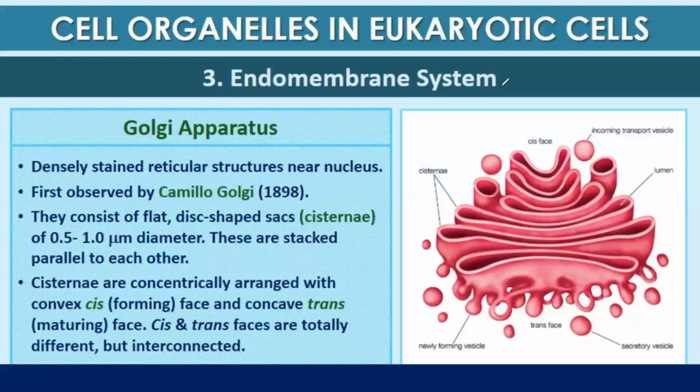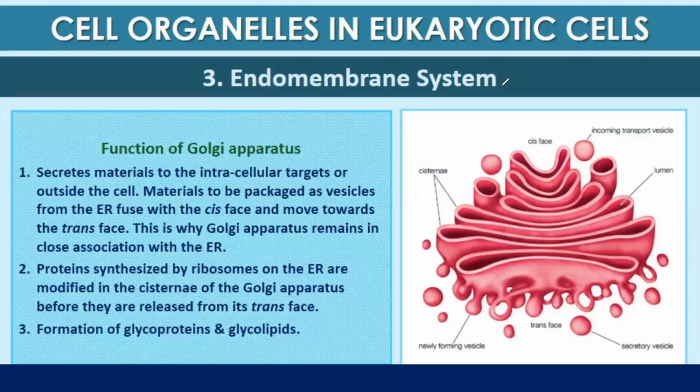of the Golgi apparatus. The function of the Golgi apparatus is that whatever material is secreted from the endoplasmic reticulum is first received and modified by the Golgi apparatus and is dispatched to intracellular targets or outside the cell.